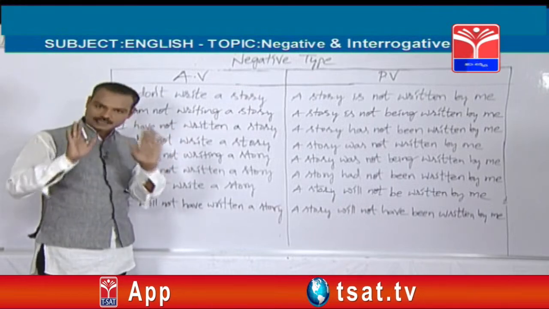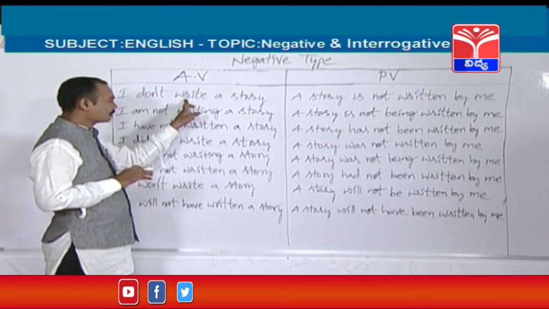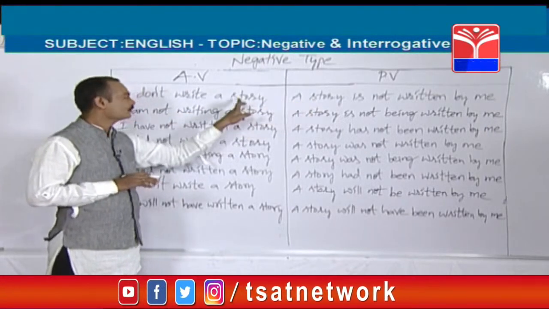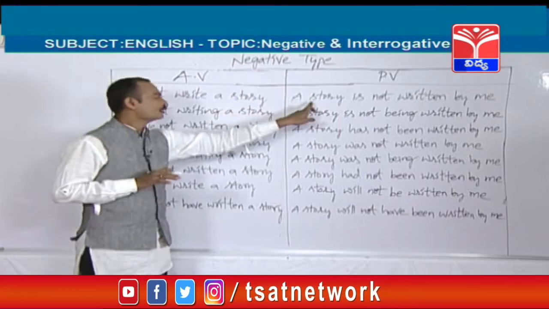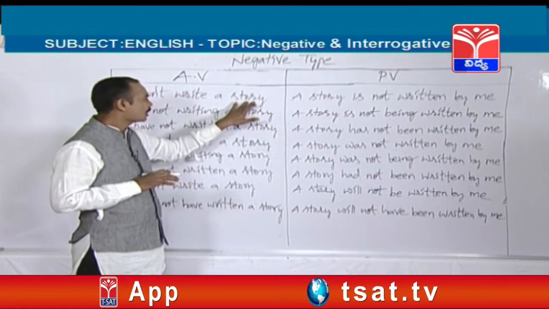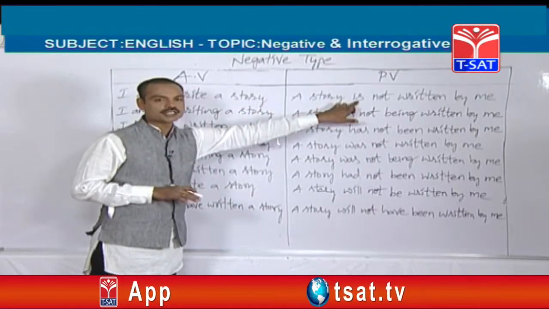So friends, in the examinations, if they give negative statements from simple present tense, this is the process of changing into passivize. If they give a singular object, the passivize should start with the singular helping verb is. If they give a plural object, stories or books or any plural object, so are should be taken here.